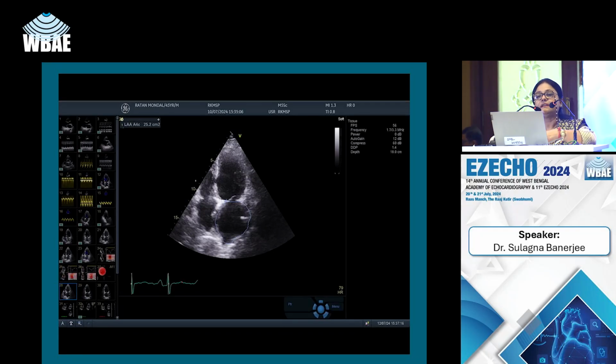Left atrial enlargement is a very important factor, because the degree of left atrial enlargement reflects chronic LV diastolic dysfunction, and patients with LA enlargement are prone to develop atrial fibrillation in the post-operative period.